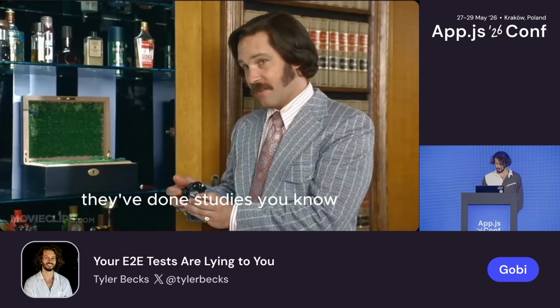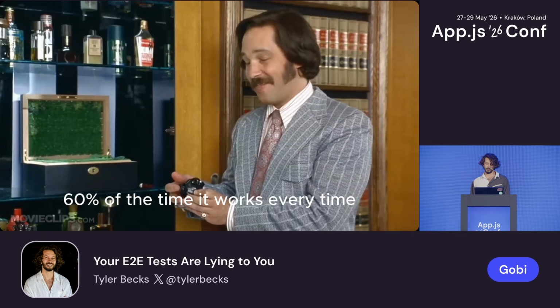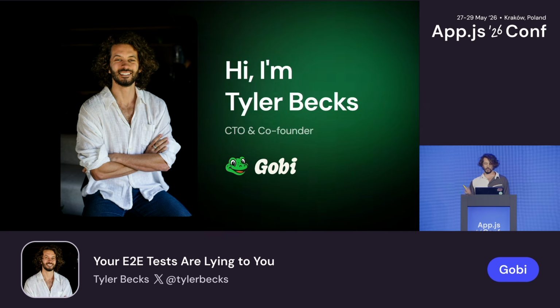They've done studies: 60% of the time, it works every time. This is how I feel about this. Quick intro on me. I'm Tyler Becks, CTO and co-founder of Gobi. We're building an app that helps you find what to do in the real world.